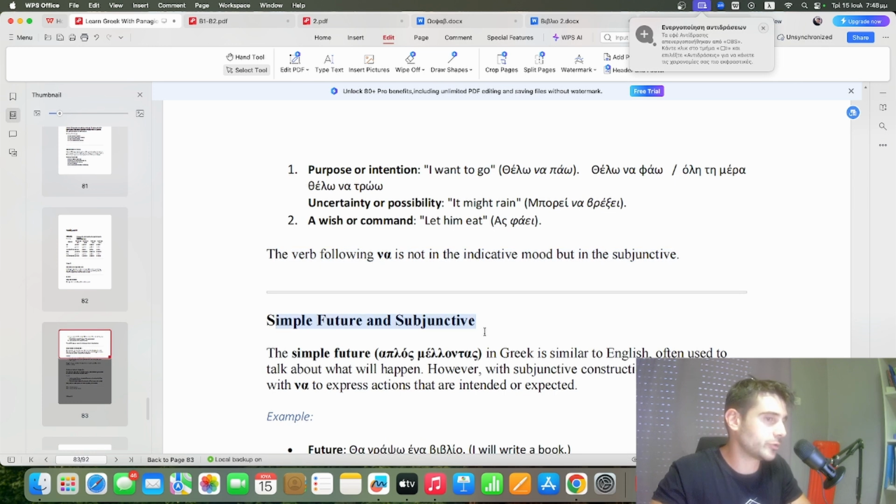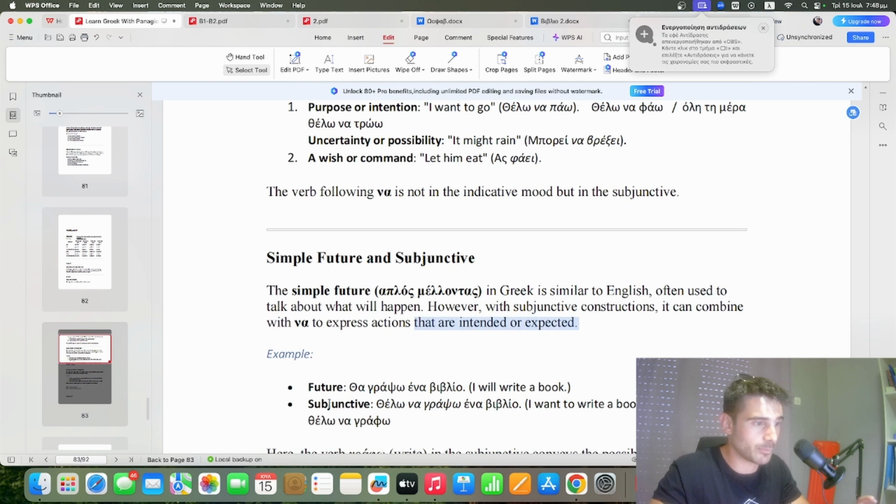Λοιπόν, let's see the simple future and the subjunctive. The simple future, απλώς μέλλοντας, in Greek is similar to English, often used to talk about what will happen. However, with subjunctive constructions, it can combine with na to express actions that are intended or expected. For example, in the future, we can say θα γράψω ένα βιβλίο, which means I will write a book, but using subjunctive, it will be θέλω να γράψω ένα βιβλίο, I want to write a book.